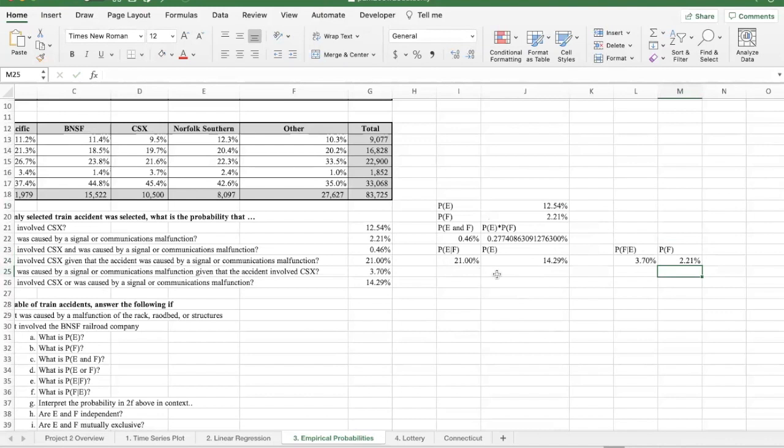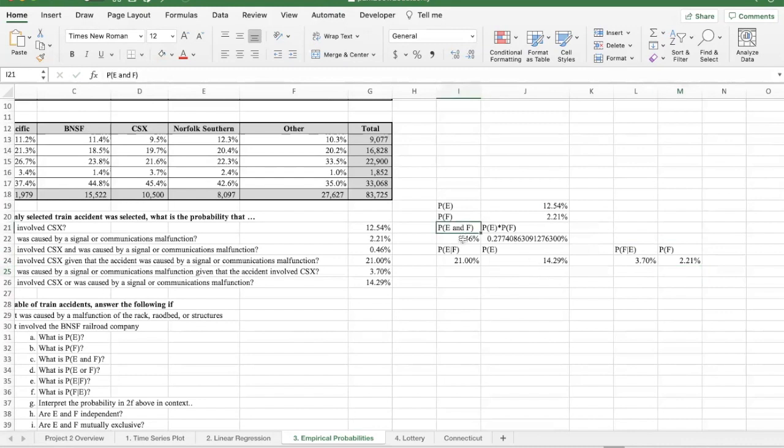These are not very close. And if you check these two as well, they're not very close. So in all three cases, these two numbers are not equal. And if that's the case, then we say that the two events are not independent.